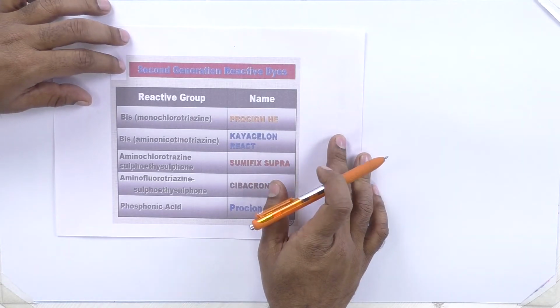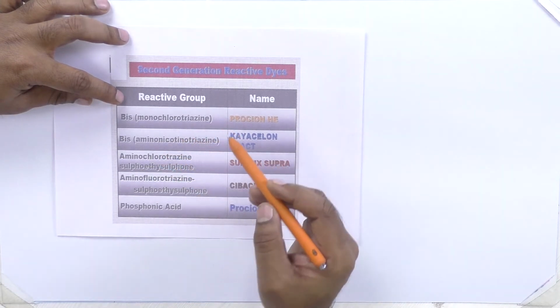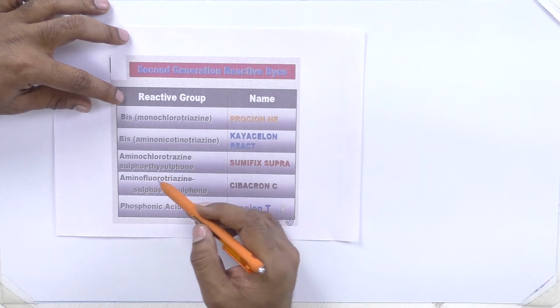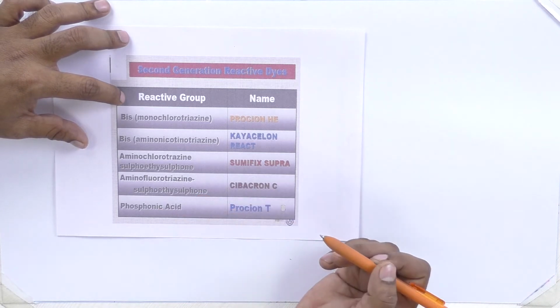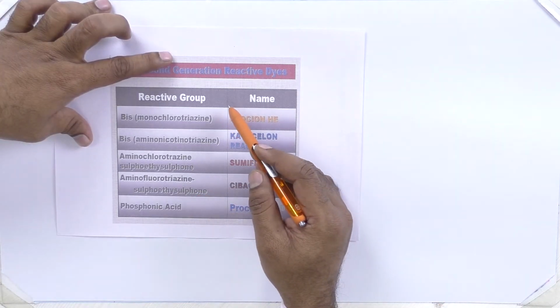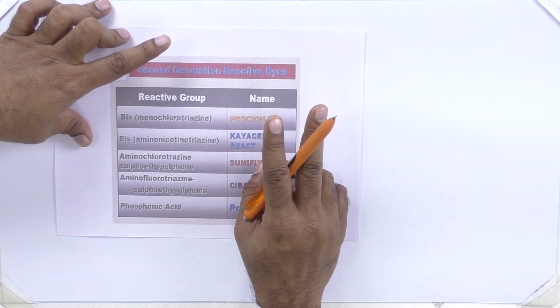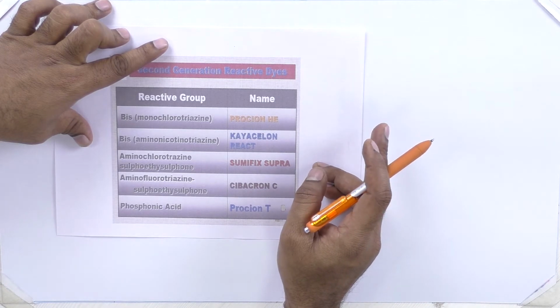Second generation reactive dyes include bis-monochlorotriazine, bis-aminochlorotriazine, sulfatoethyl sulfone, aminofluorotriazine with sulfatoethyl sulfone, and phosphonic acid. Second generation reactive dyes have two reactive functions. That means there are two reactions between the dye and cellulose.